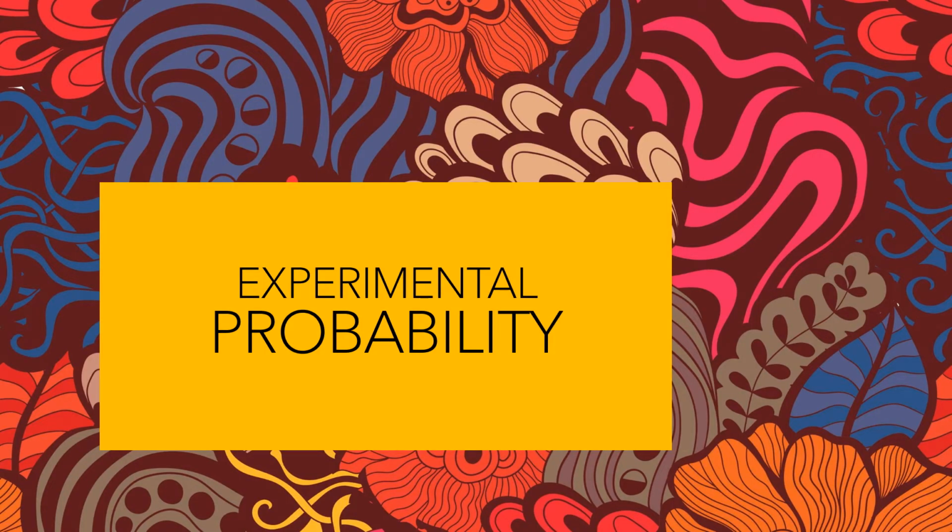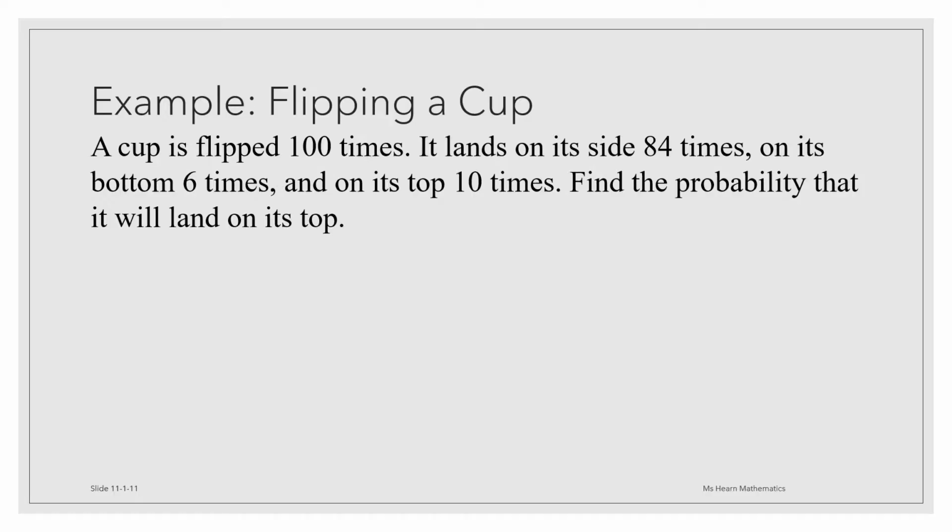In this video, we're going to talk about experimental probability. Consider this example. A cup is flipped 100 times. It lands on its side 84 times, on its bottom 6 times, and on its top 10 times. Find the probability that it will land on its top.